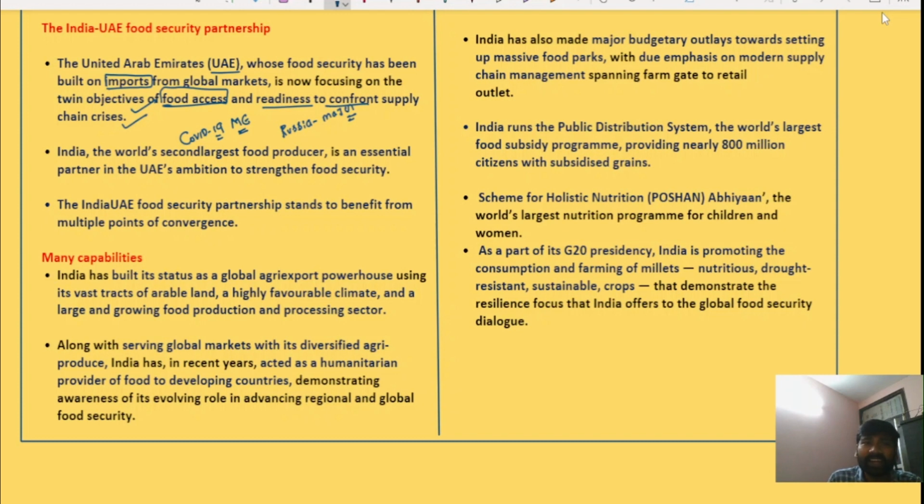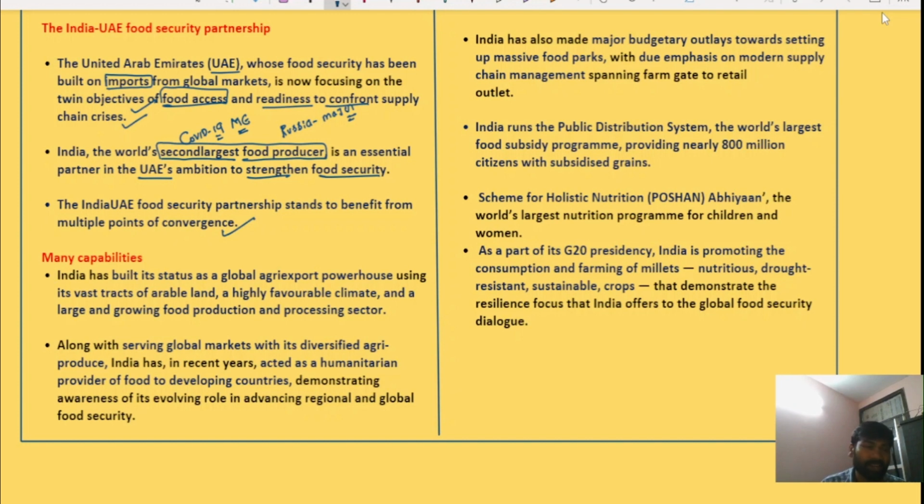Now, India is the second largest food producer after China, and is an essential partner in the UAE's ambition to strengthen food security. The India-UAE Food Security Partnership stands to benefit from multiple points of convergence.